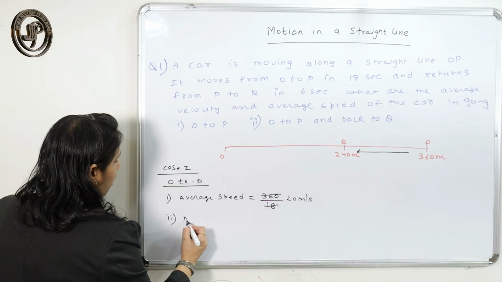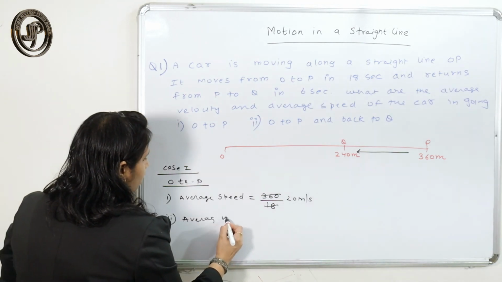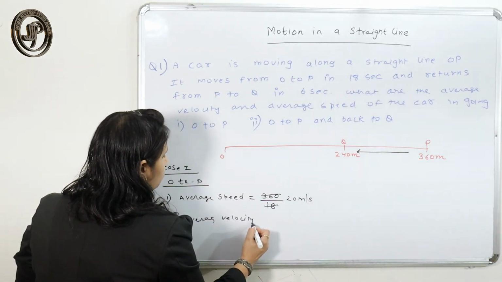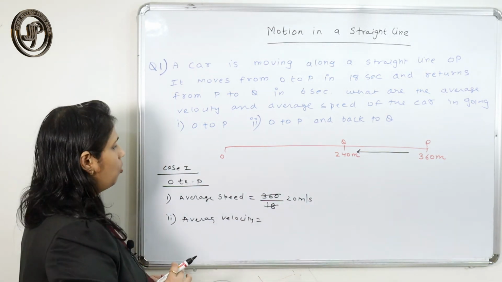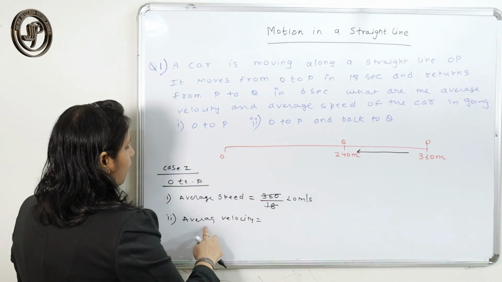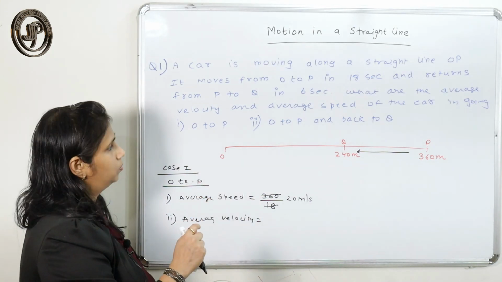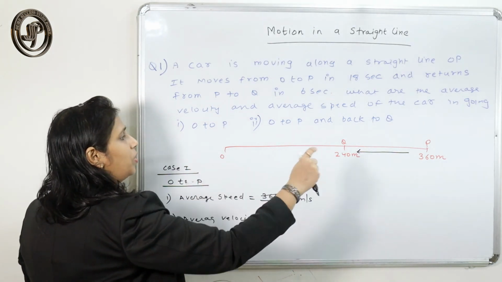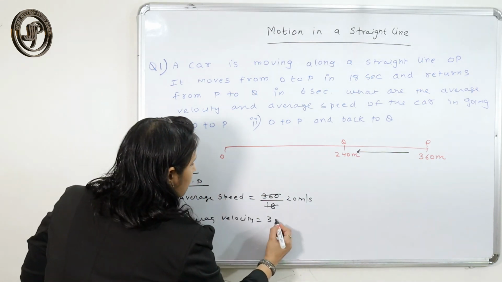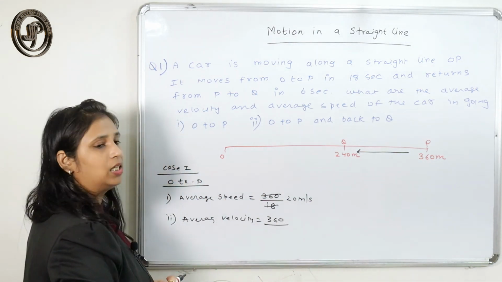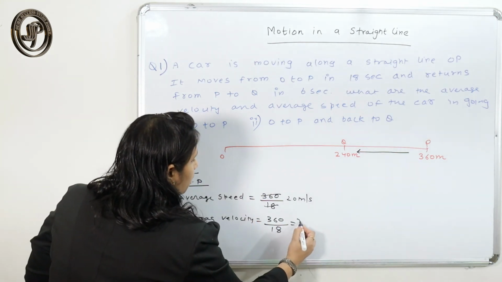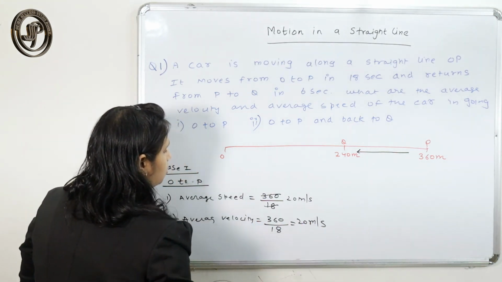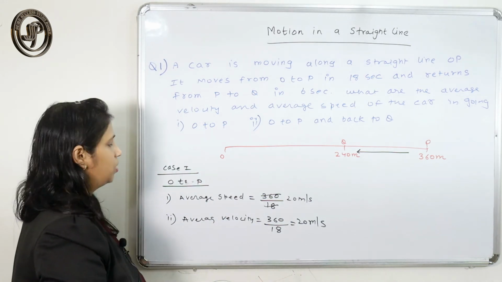And what about your average velocity? We know that when a body moves in a straight line, the average speed and average velocity are the same. Also we can say that the average velocity is total displacement over time. So when the particle moves from O to P, what is the total displacement? That is only 360, and the time is 18. So here the average velocity also comes to 20 meter per second.